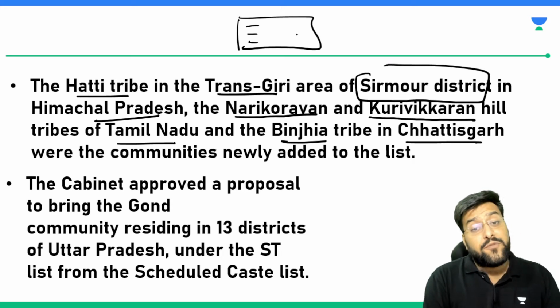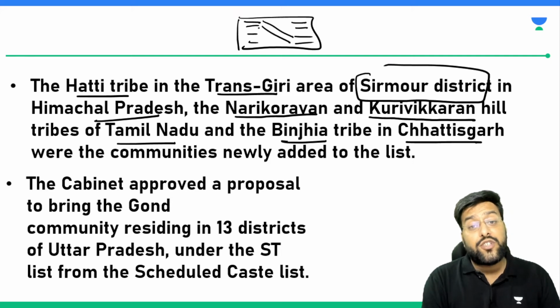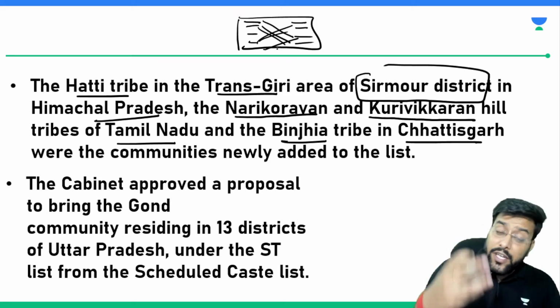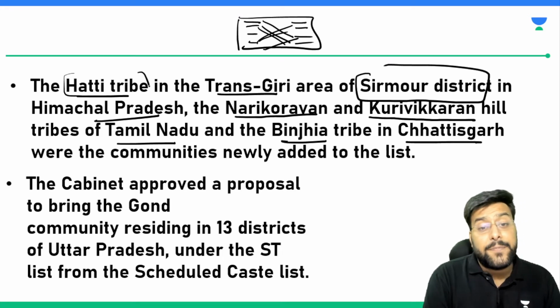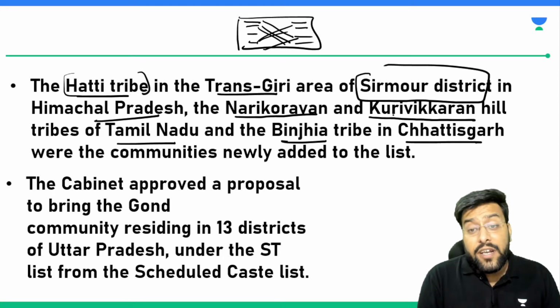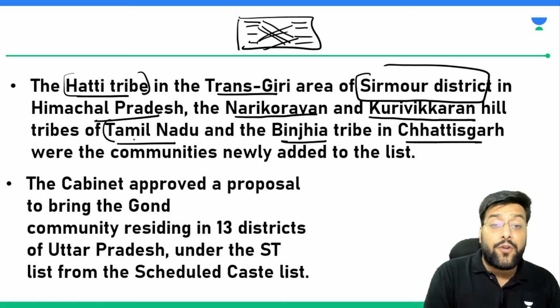The names of tribes would be given on one side, whereas names of states would be given on the other side. So you have to tell which of them are correctly matched. So we need to remember this, that from Himachal Pradesh we have Hathi tribes. Nari Koravan and Kuri Vikaran hill tribes are from Tamil Nadu.